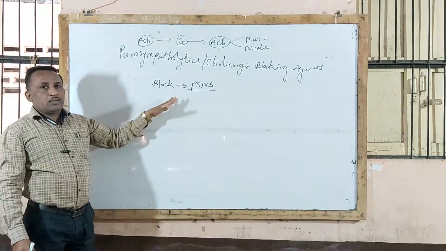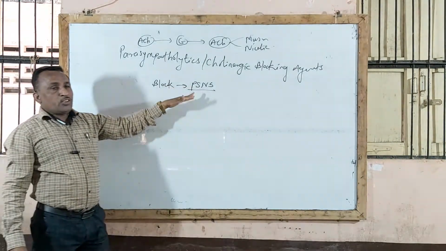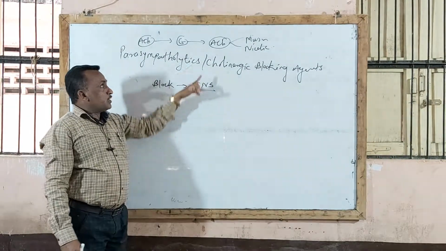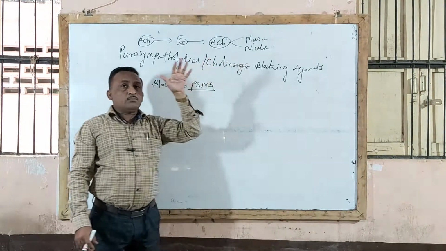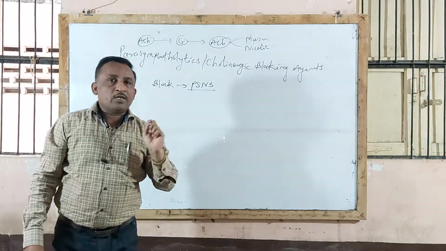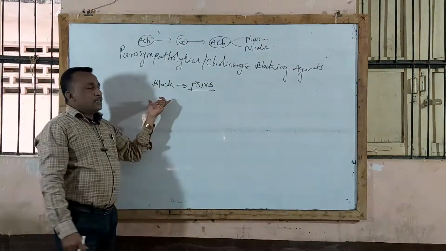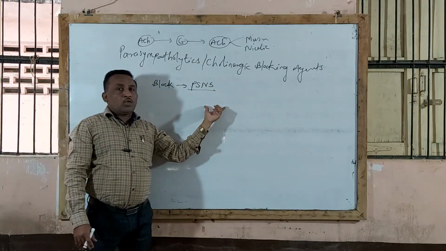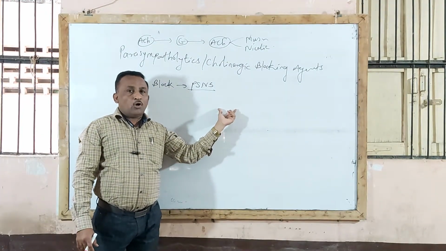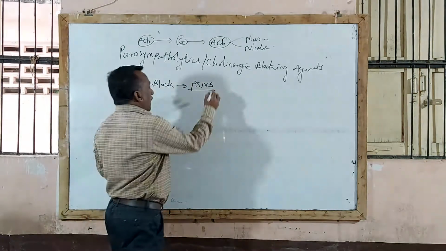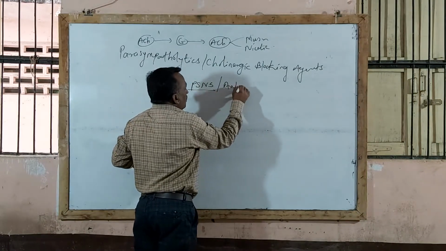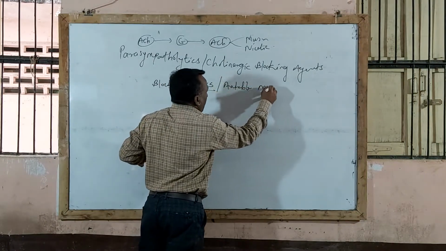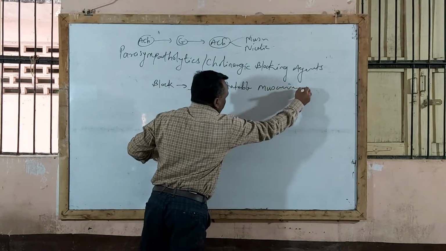So these drugs when given block the stimulation of the parasympathetic nervous system. Acetylcholine release होते हैं, त्याची action block करना है, isn't it? So these are the pharmacological events that block stimulation of the parasympathetic nervous system, or those drugs which antagonize or block muscarinic actions of acetylcholine.